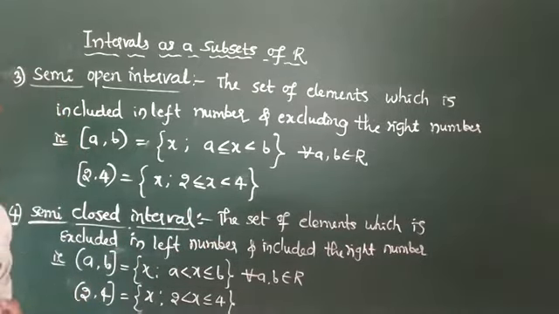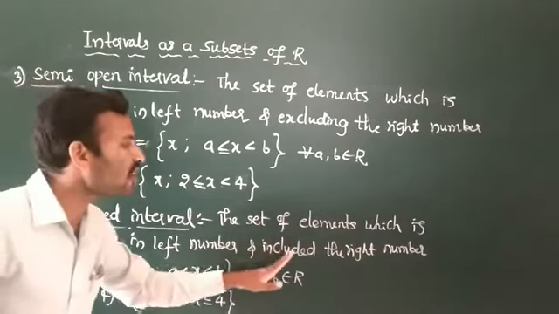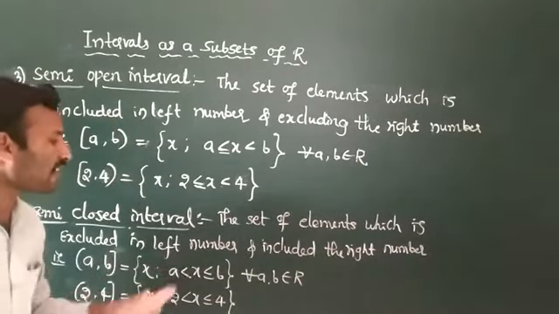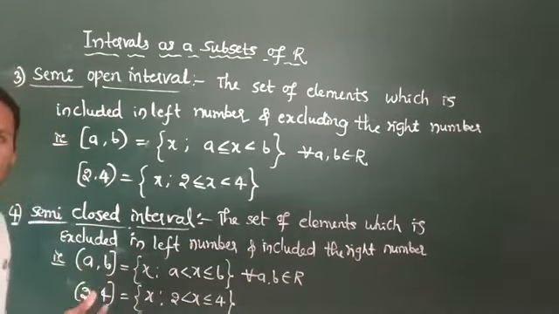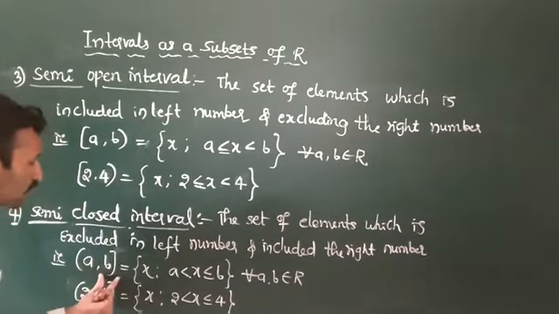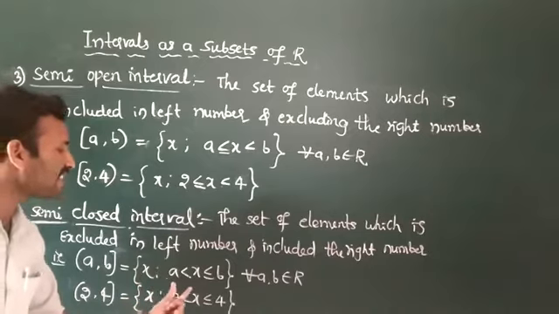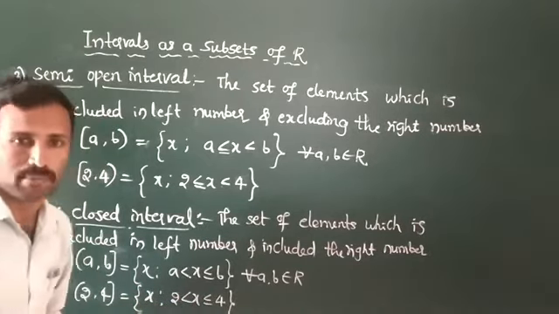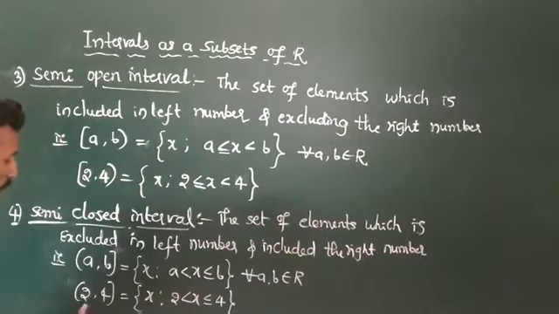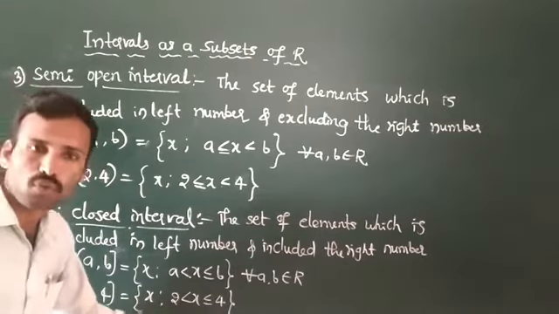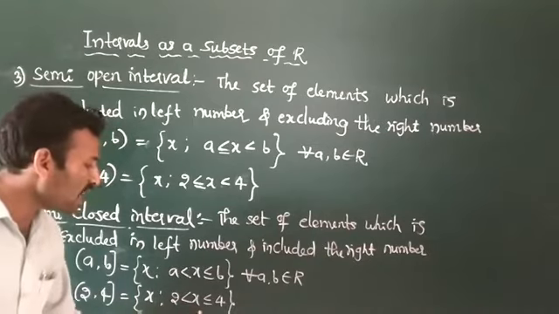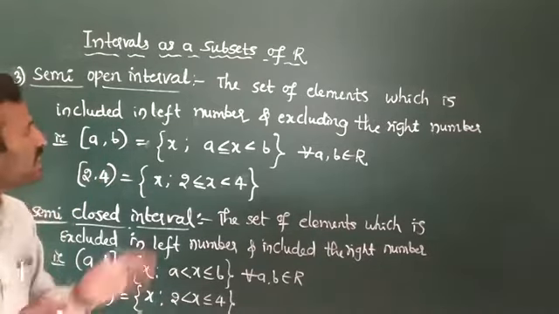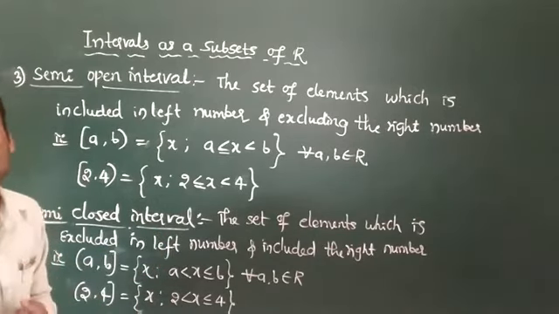Similarly, the semi-closed interval. The semi-closed interval is the set of elements excluding the left number and including the right number. It is indicated by the interval excluding A and including B, that is x such that A is less than x less than or equal to B, for all A and B real numbers. For example, the interval (2,4] indicates x such that 2 is less than x less than or equal to 4. That means the set includes 4 and excludes 2, so 3 and 4 are the elements of this set. In the interval concept, B minus A is the length of the interval.